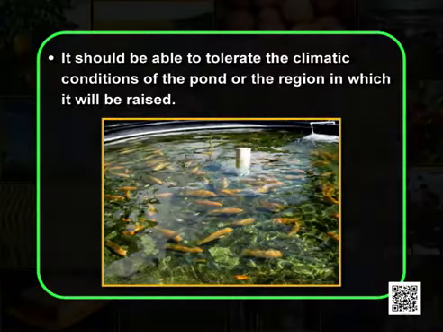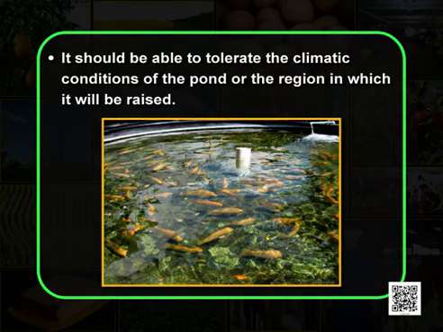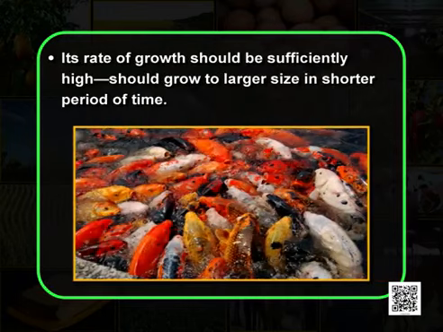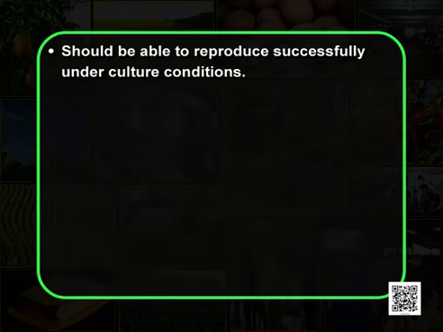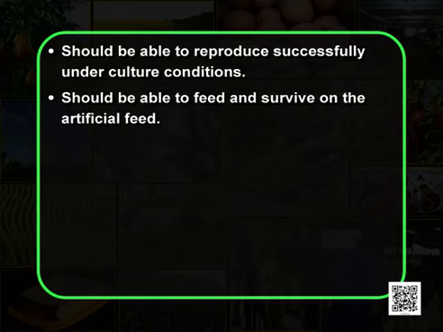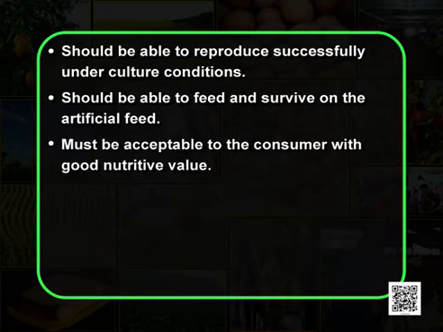Now, before starting fish culture, it is necessary for us to know the essential qualities of a fish that can be cultured. It should be able to tolerate the climatic conditions of the pond or the region in which it will be raised. Its rate of growth should be sufficiently high, it should grow to a large size in a shorter period of time, be able to reproduce successfully under culture conditions, be able to feed and survive on artificial feed, and must be acceptable to the consumer with good nutritive value.